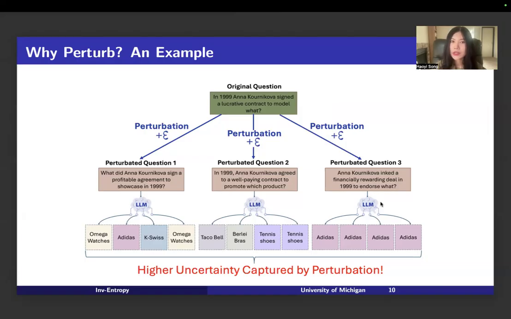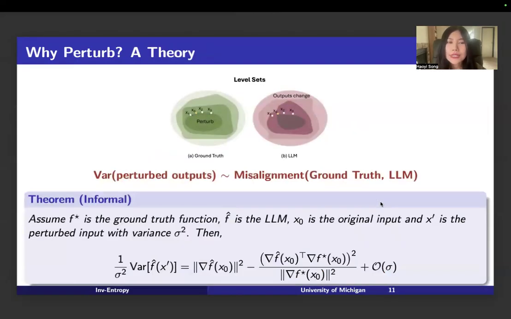And we also use a theory to show why we need perturbation. First, please look at these two plots. They show the level sets under the ground truth function and also the large language model function. For the ground truth function, if we perturb the original question a little bit but do not change the semantic meaning, after we apply the ground truth function, it will generate the same response.